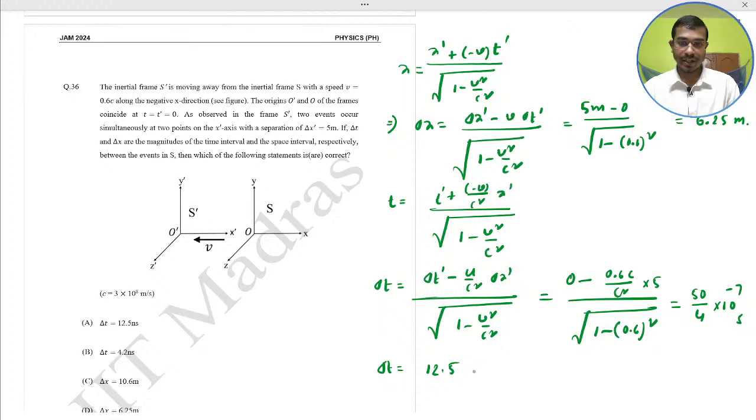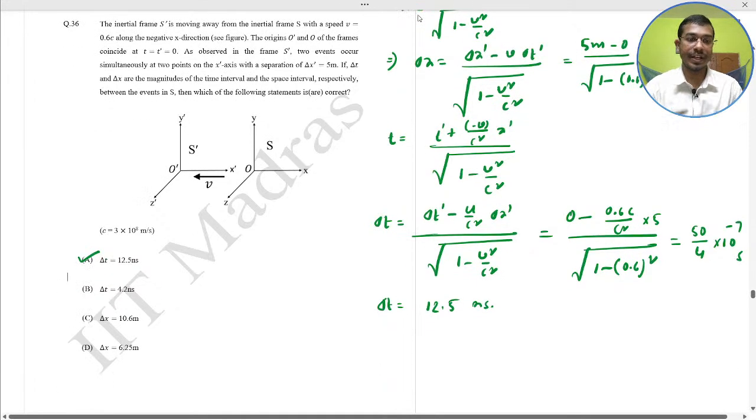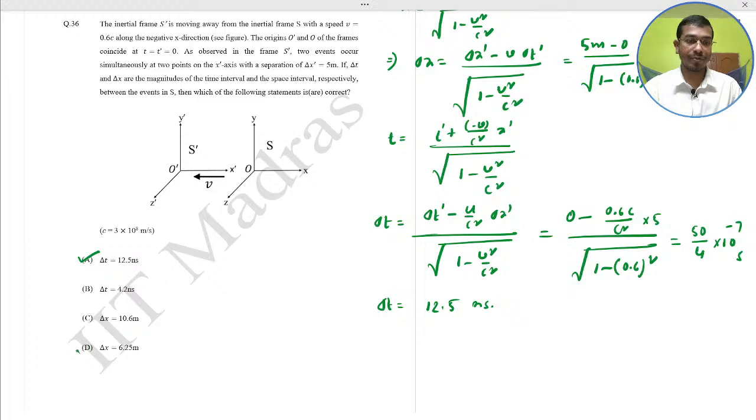12.5 times 10 to the power minus 9, so nanosecond. So option A, del t 12.5 nanosecond, A would be correct. And option D, del x 6.25 meter, we have calculated 6.25 meter, D would be correct. Here A and D would be the correct options. Next,